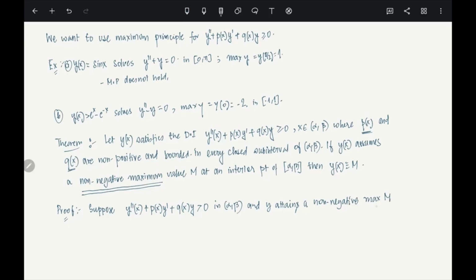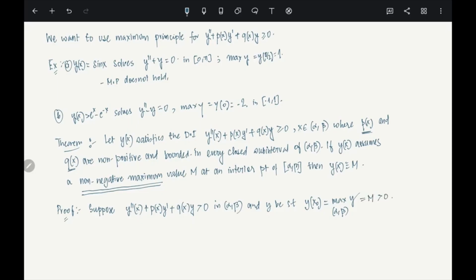So let us write it like this. Let y be such that y at the point x naught equals the maximum of y in (alpha, beta), which equals M, and let's say that is positive.